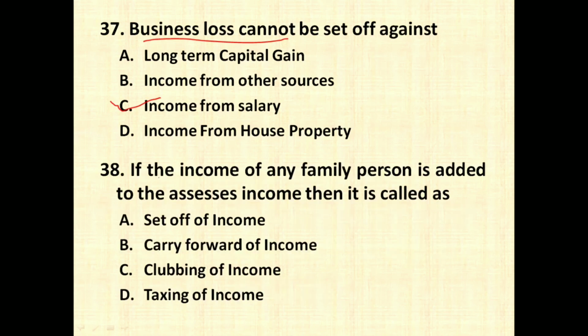The next question is, if the income of any family person, see what they're asking you, is added to the assessee's income, then it is called as set off? No, set off is nothing but adjusting loss in the present year. Carry forward? No, because carry forward means adjusting the losses in the coming years. Clubbing of income, yes, definitely. So if your family member's income is added to your income, then it is called clubbing of income. This is usually done whenever a person tries to reduce tax liability by diversifying income to family members.